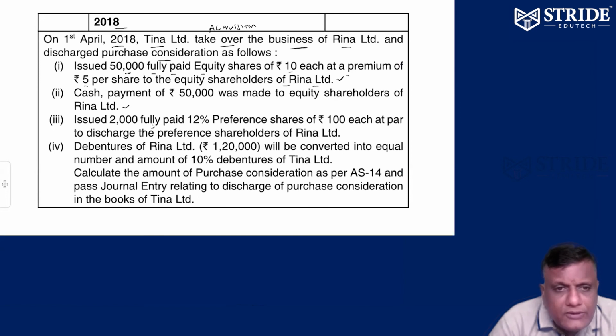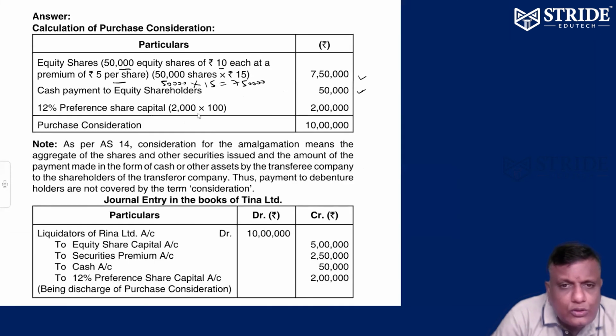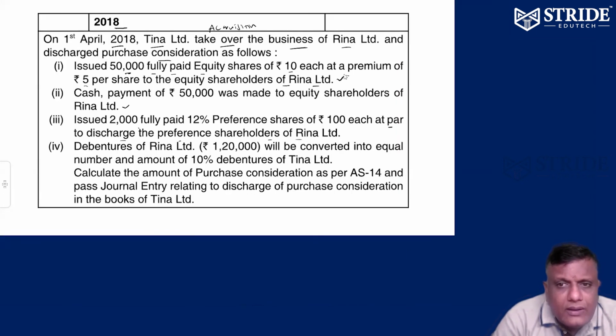Number 3. Issued 2,000 fully paid 12% preference shares of 100 each at par to discharge the preference shareholders of Reena Limited. Preference shareholders will be given shares at par. So 2,000 shares into 100 each, that is 2 lakhs, to be paid to the Reena Limited shareholders. That's it. Anyway, the cash payment is part of purchase consideration, and the preference shares are part of purchase consideration.